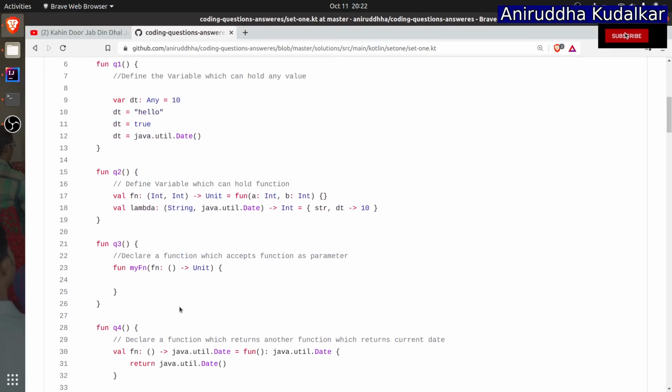Now if you can see, declare a function which can accept a function as a parameter.